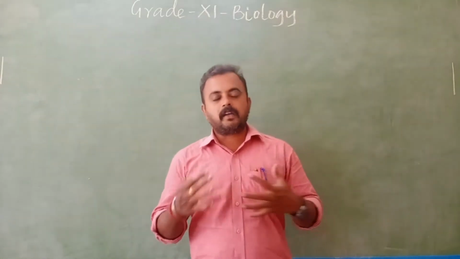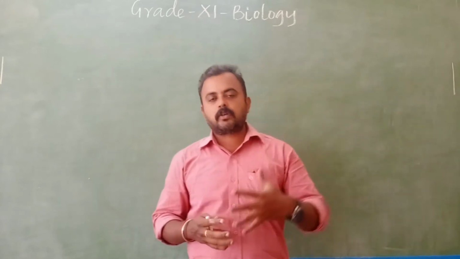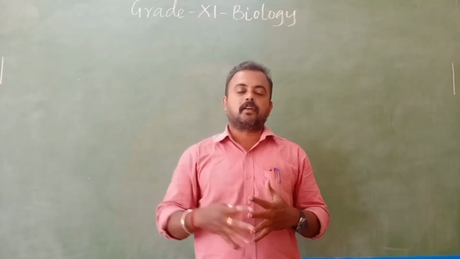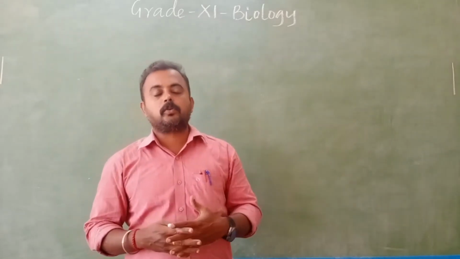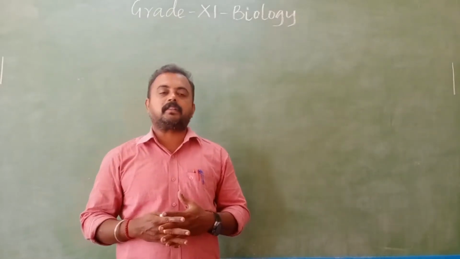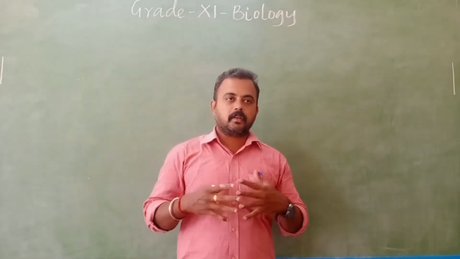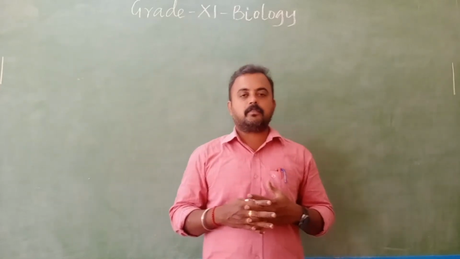What functions are they doing? One reduces the glucose level, one increases the glucose level. Which one? Insulin reduces the glucose level in the blood, and glucagon increases the glucose level in the blood. So the level of glucose in blood will be constant.